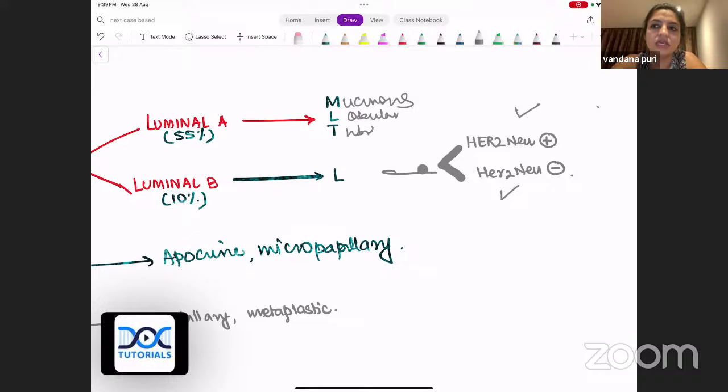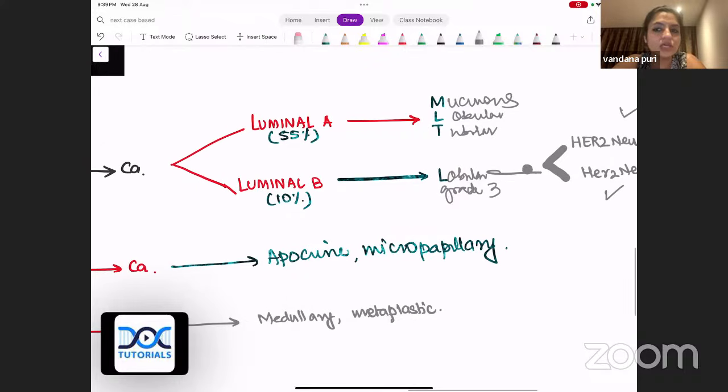So these variants are luminal A. Which are luminal B? Grade 3 lobular. High grade lobular cancer is usually high proliferating, so luminal B means proliferation is higher. Which are HER2 neu enriched? Apocrine and micropapillary are HER2 neu enriched, and these usually have an inherited p53 mutation, that is, a germline p53 mutation.